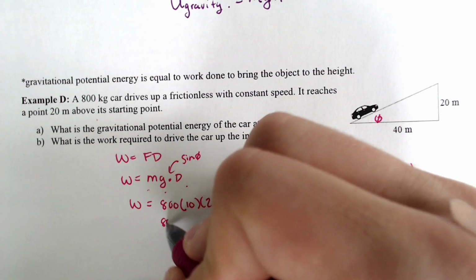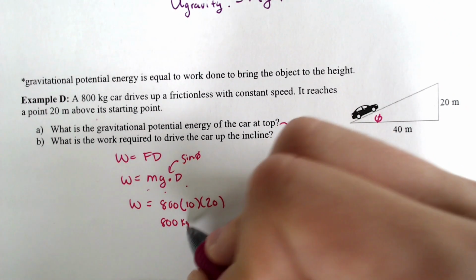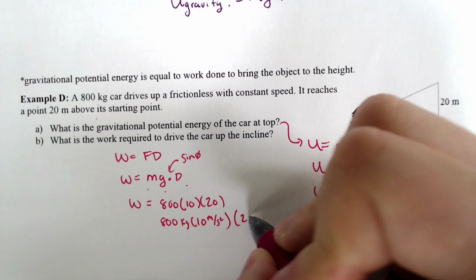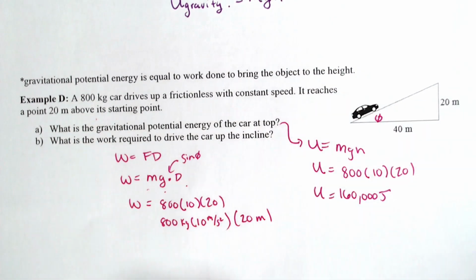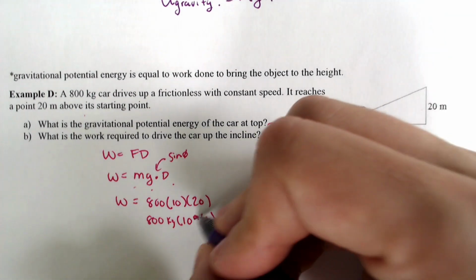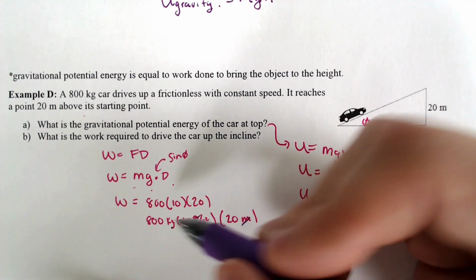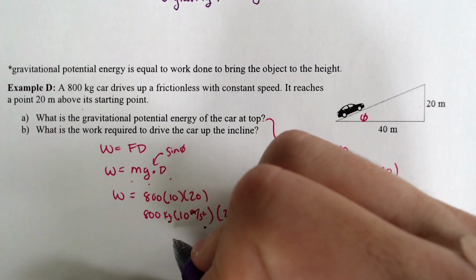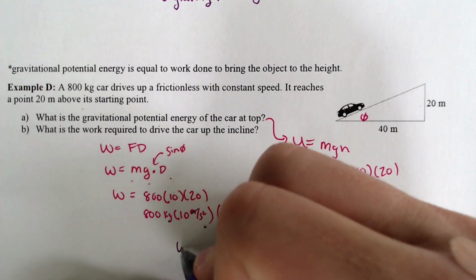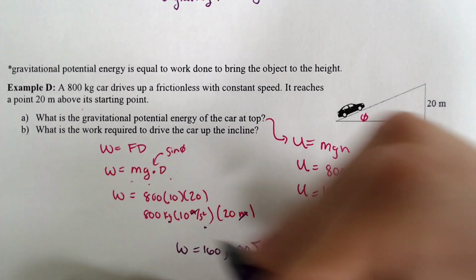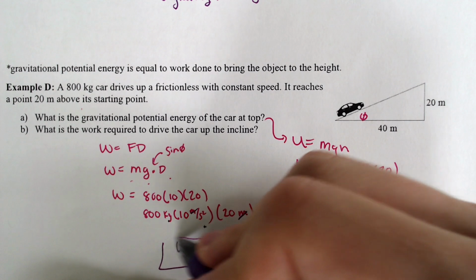So we would have 800 kilograms times 10 meters per second squared times 20 meters. It had to climb 20 meters up. You get kilograms meters squared per second squared, which will end up becoming 160,000 joules as well.